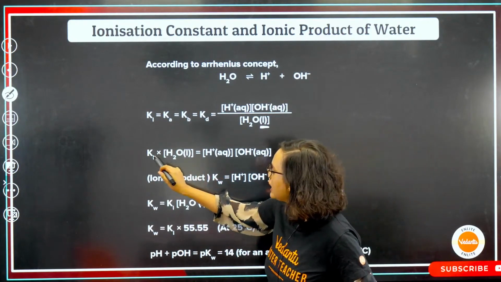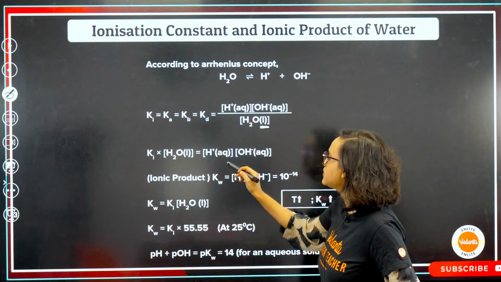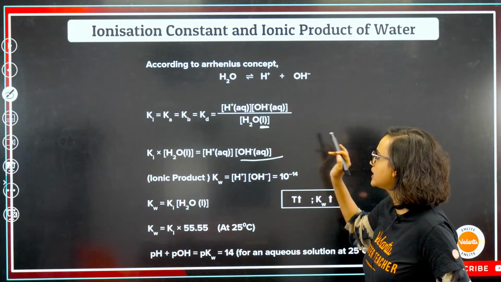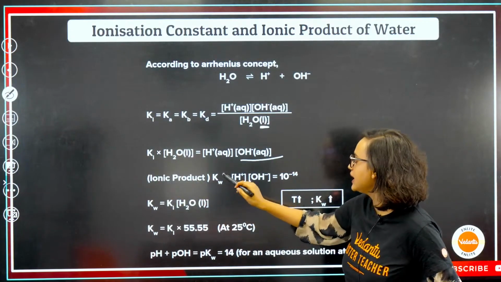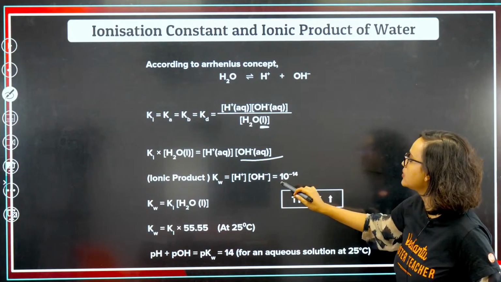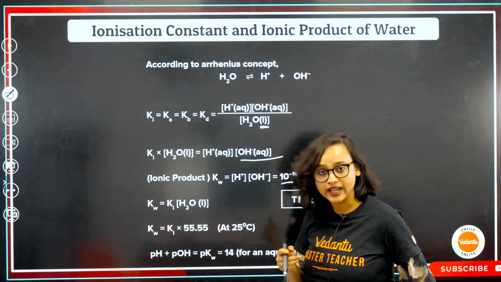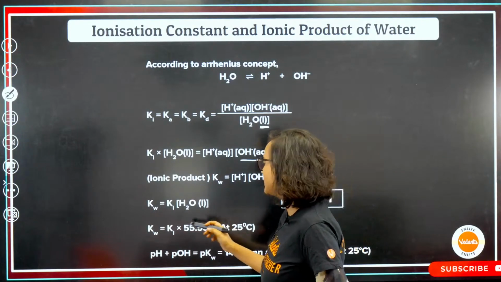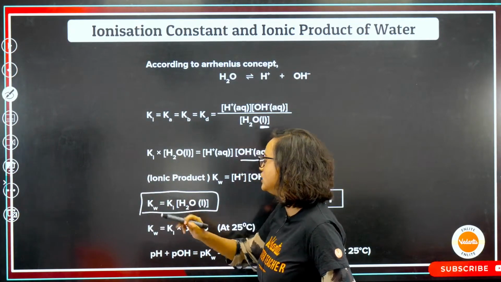So my Ki is multiplied with H2O liquid, and here H plus aqueous and OH minus aqueous. Now my ionic product Kw is equal to H plus times OH minus, which is equal to 10 to the power minus 14. Again, we will not get into the derivation so much. So Kw is equal to Ki times H2O liquid.